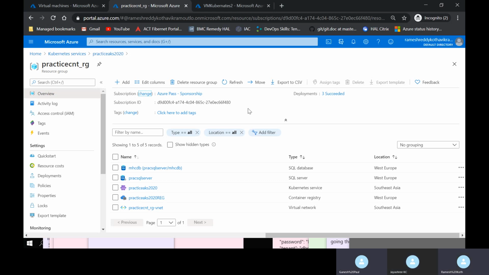Okay, we were looking at the pipelines, right? So can we go to Azure DevOps? Yeah, sure.